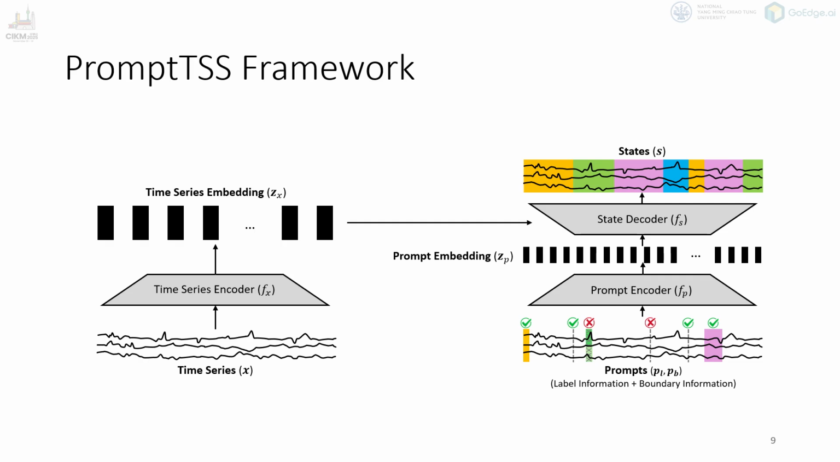The time series is first processed by the time series encoder, which converts the raw signal into embeddings that capture temporal patterns. At the same time, the prompt encoder processes the label and boundary prompts into embeddings that represent user guidance. These two embeddings are then fused by the state decoder, which generates the final state predictions.